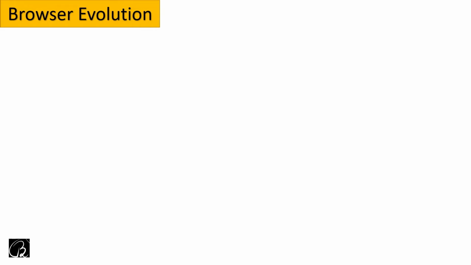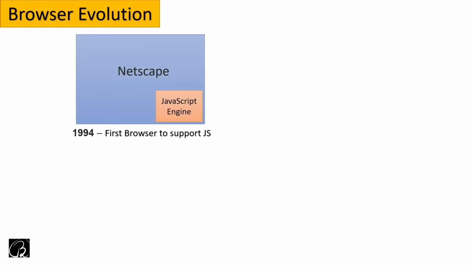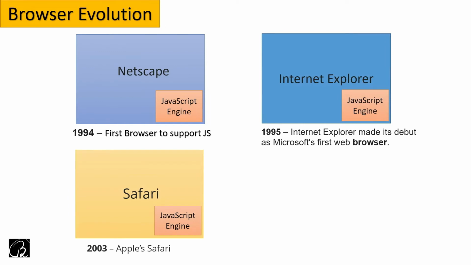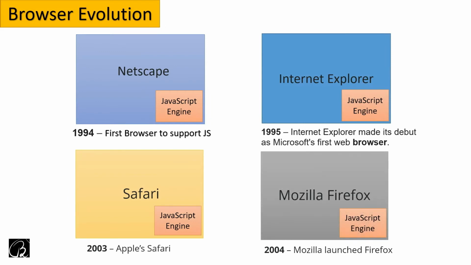In 1994, the first browser to support JavaScript was Netscape. After that, in 1995, Internet Explorer made its debut as Microsoft's first web browser. Then in 2003, we had Apple's Safari. In 2004, Mozilla launched Firefox. So a number of browsers started coming up, and you can see that in all the browsers there is something inside called the JavaScript engine.